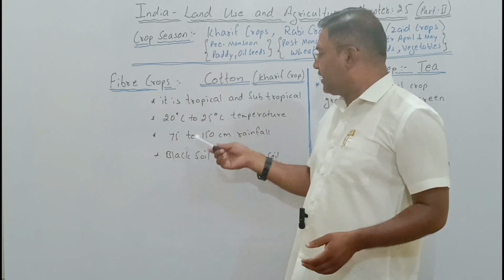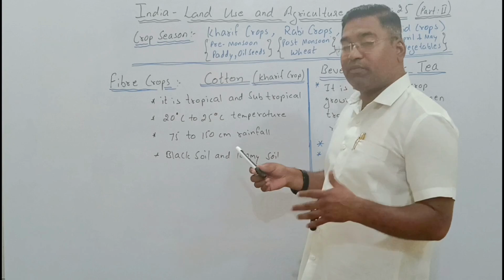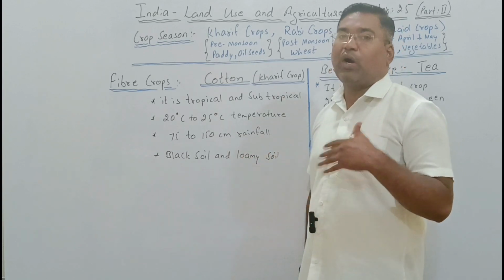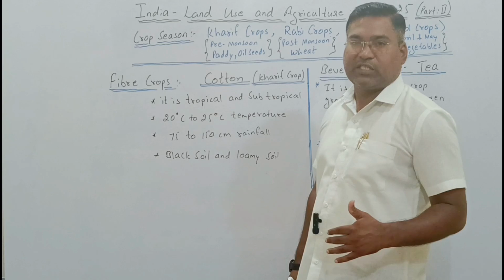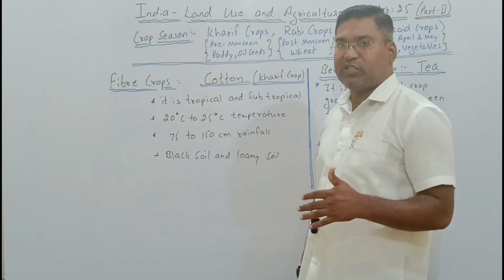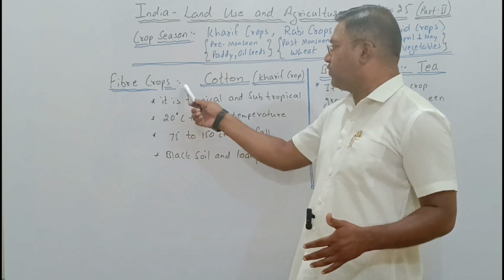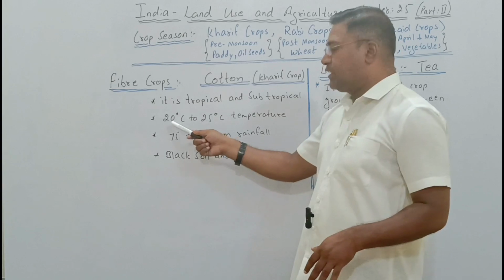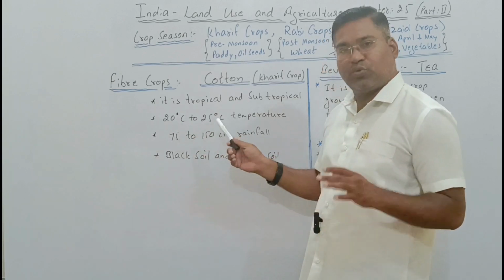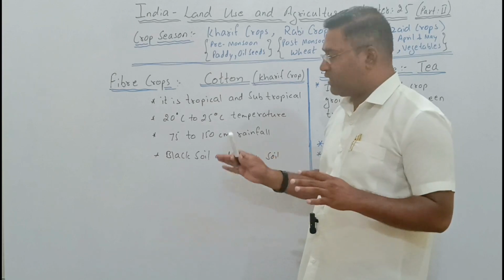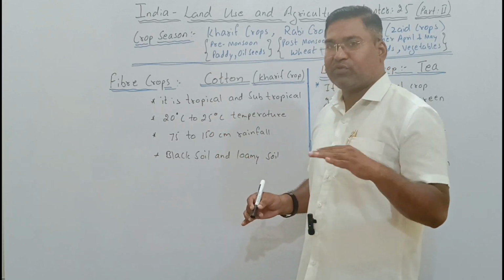So what type of crop is it? It is both a tropical as well as a subtropical crop. Neither too high nor too low temperature is required. So if medium temperature is there, we can produce cotton properly. Here, 20 degrees Celsius to 25 degrees Celsius temperature is required, which shows it is a medium sort of temperature.